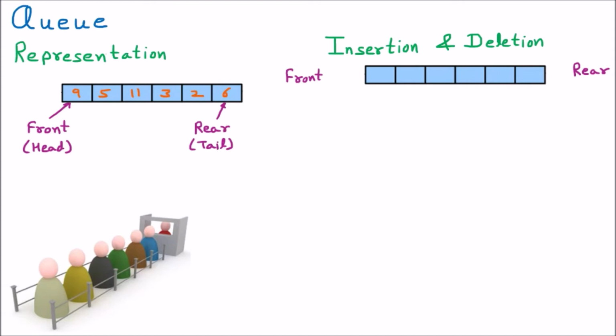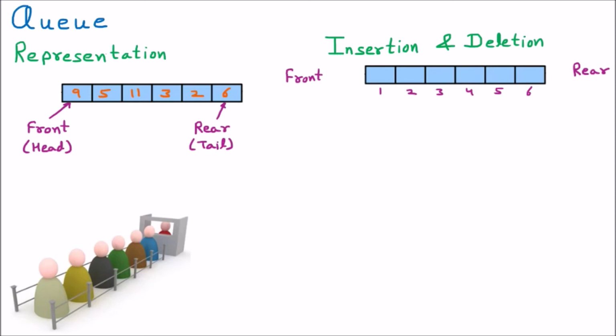Let us suppose that this is the algorithm. In the algorithm, the positions are always 1, 2, 3, 4, 5 and 6. Now we assume that there is no element inside this queue. Whenever there is no element in the queue, that is the case of underflow. Underflow means there is nothing inside the queue.